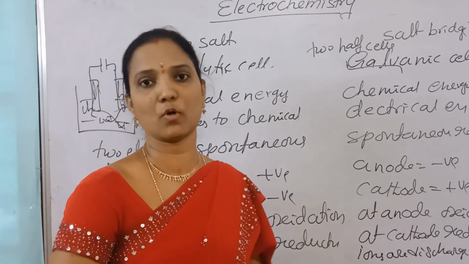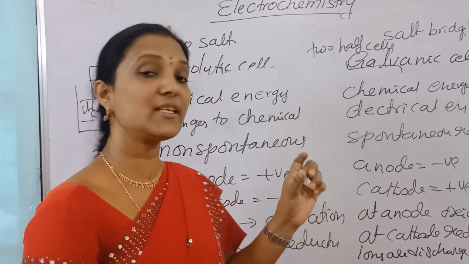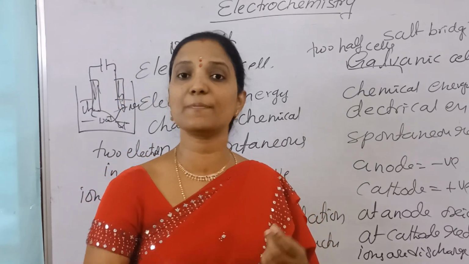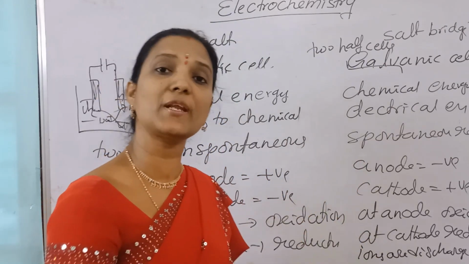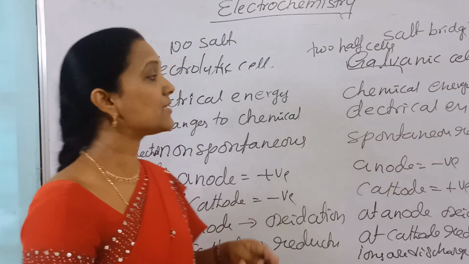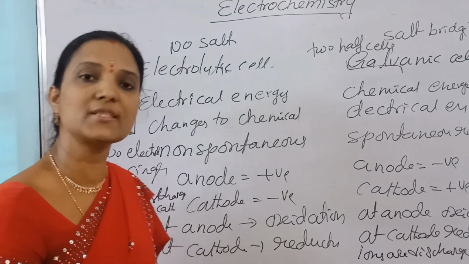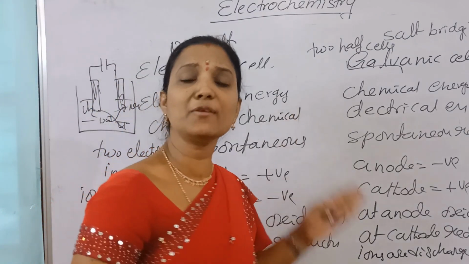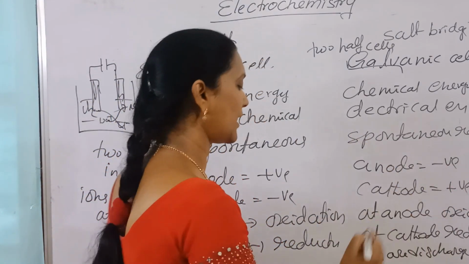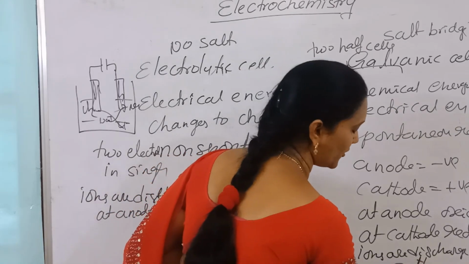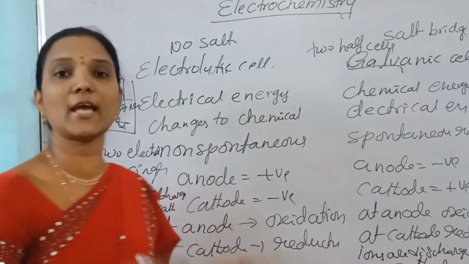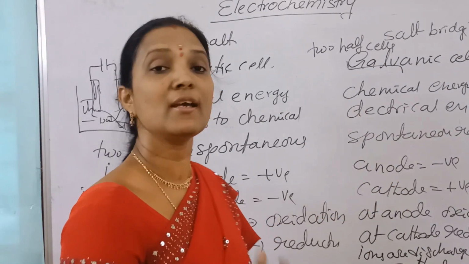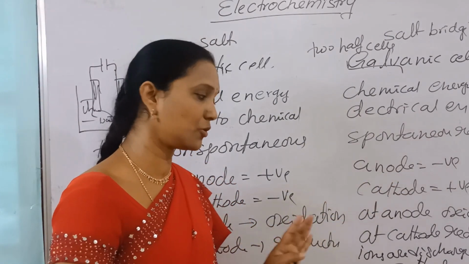In the galvanic cell, what happened? Once again observe. Zinc changes to Zn2+. Zn2+ ion is formed. Ions are not discharged. But at cathode what happens? Cu2+ changes to Cu. Cu2+ changing to Cu means ions are discharged. This is also a very important difference. In the electrolytic cell, ions are discharged at both anode and cathode. But in the galvanic cell, ions are discharged at cathode only.